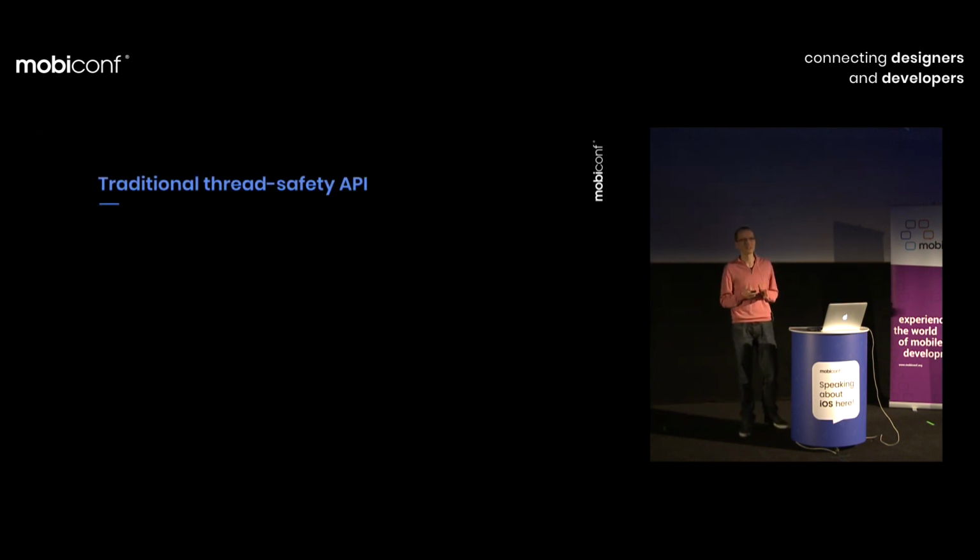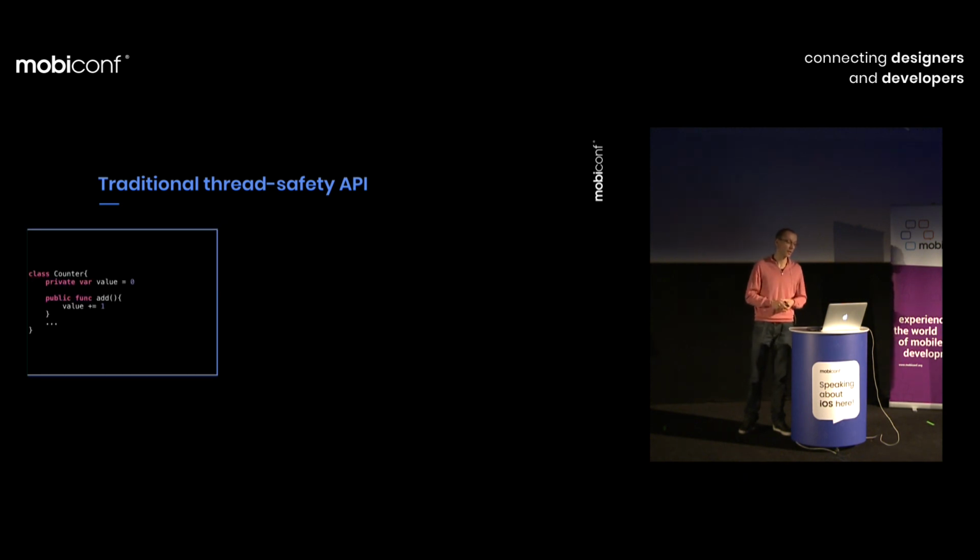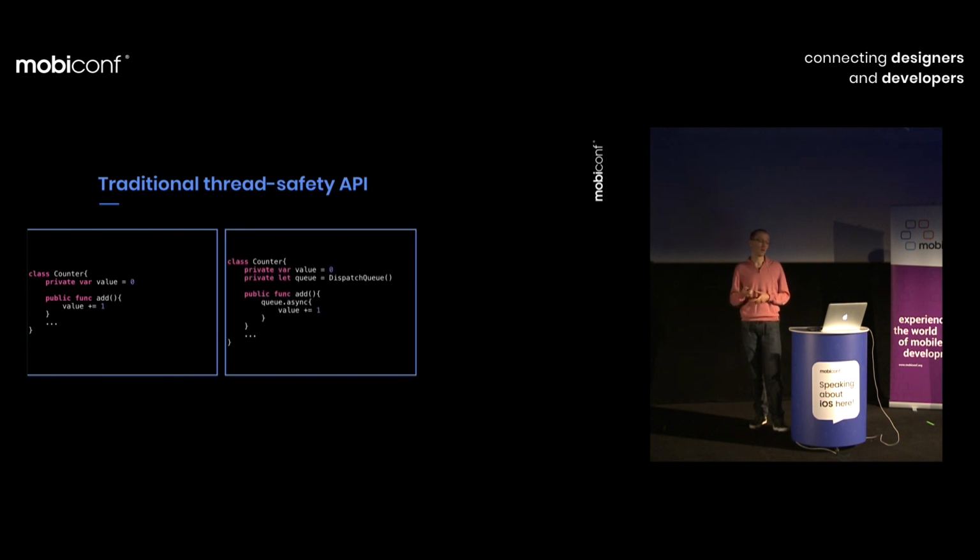But first, let's think, how would we traditionally make our API thread safe? Assuming we've got some class with two functions, I suppose you already have an idea. We will just use GCD and a serial queue for that. Looks fine.